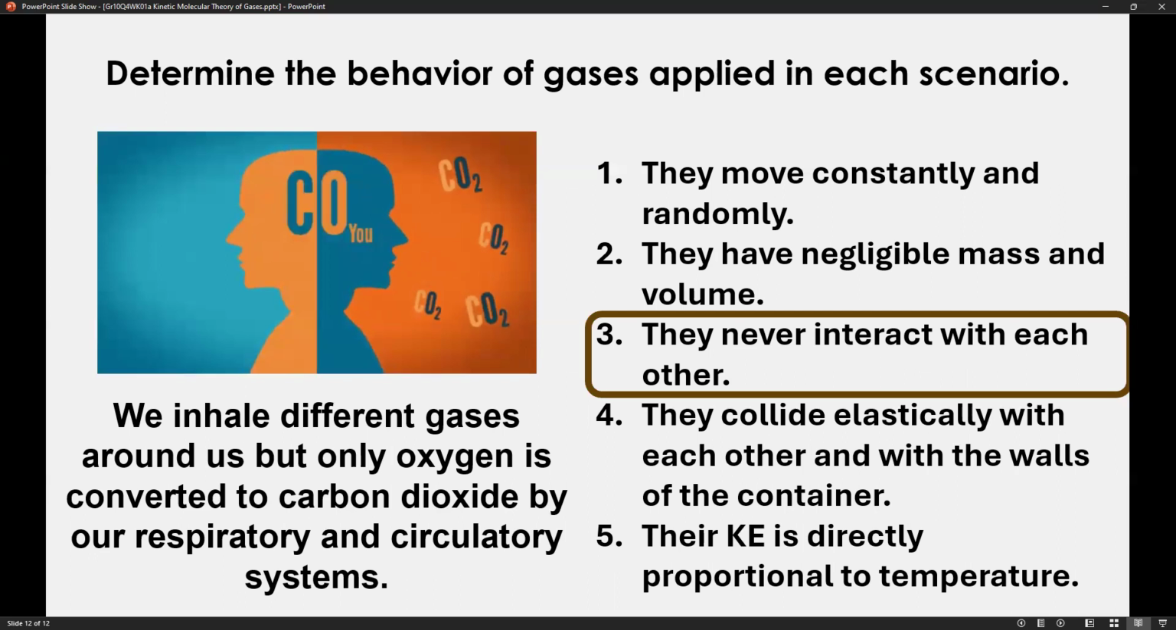So let me recap all the postulates of the kinetic molecular theory of gases. Number 1, they move constantly and randomly. Number 2, they have negligible mass and volume. Number 3, they never interact with each other. Number 4, they collide elastically with each other and with the walls of the container. And number 5, the kinetic energy is directly proportional to temperature.